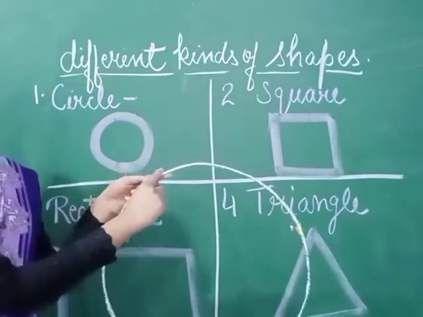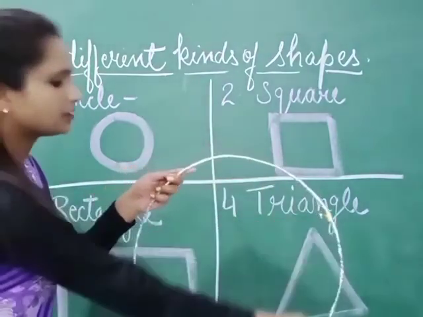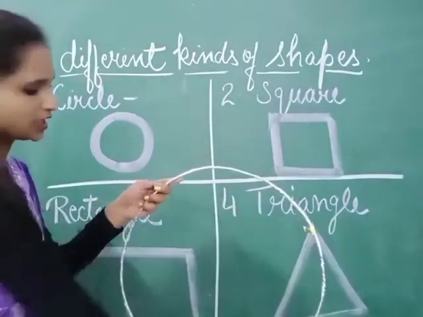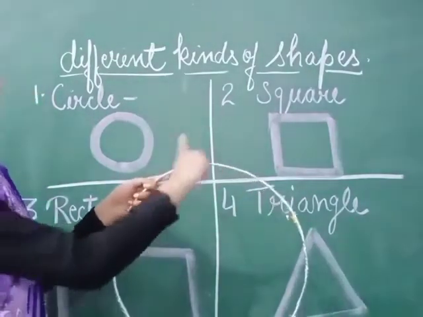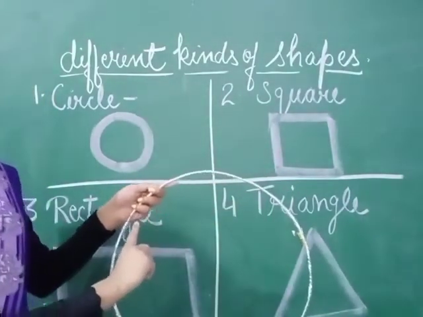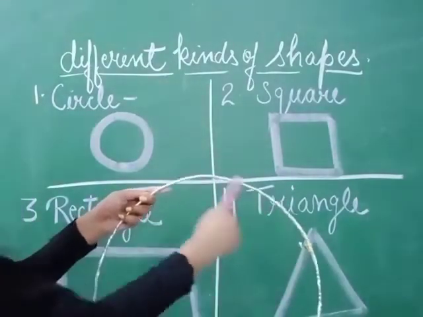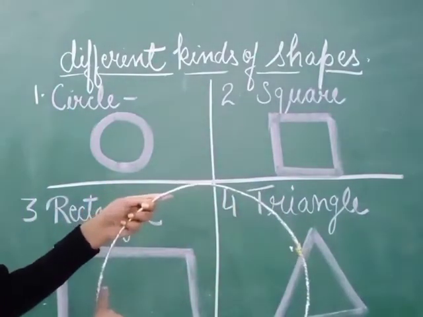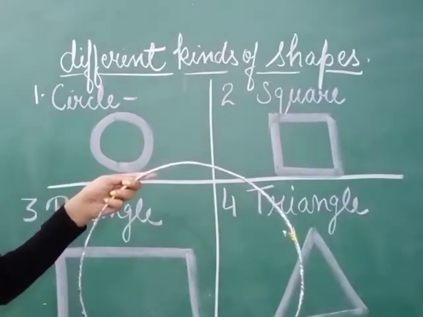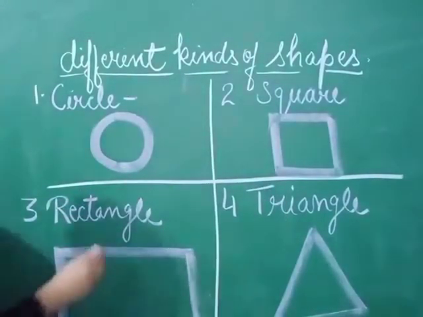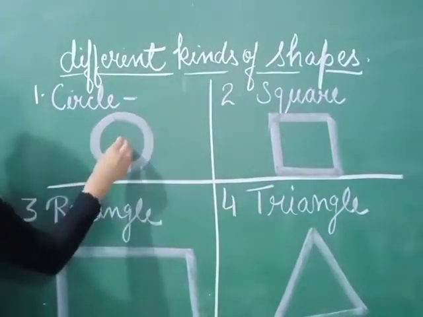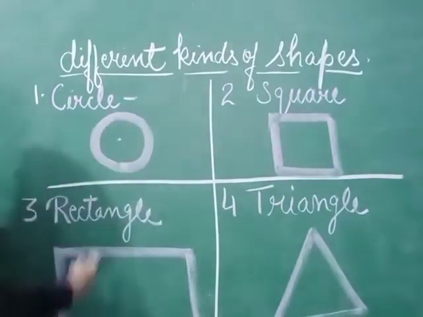Now what are the properties of a circle? A circle is round in shape. It is a curved line. As you can see, it is a curved line. And a circle has a center. This is a circle and it has a center point.